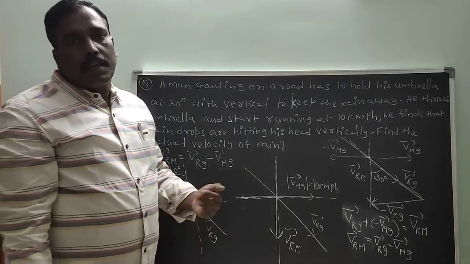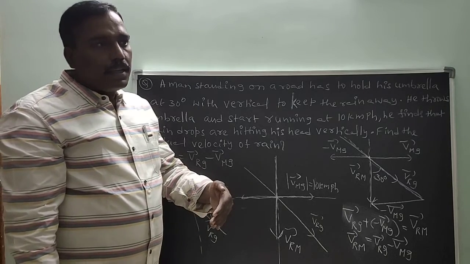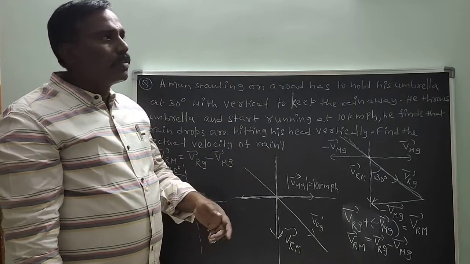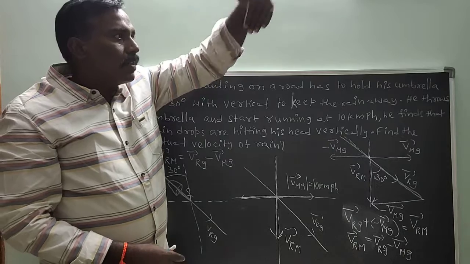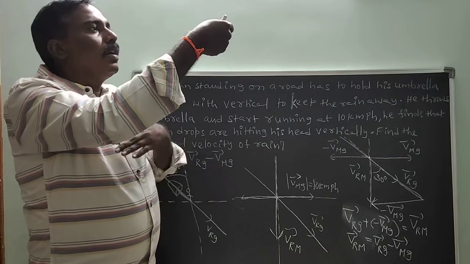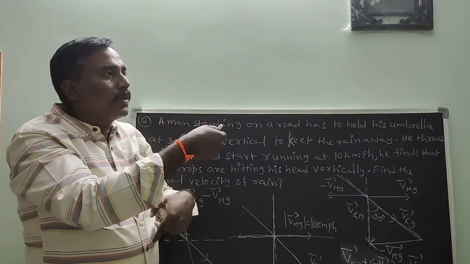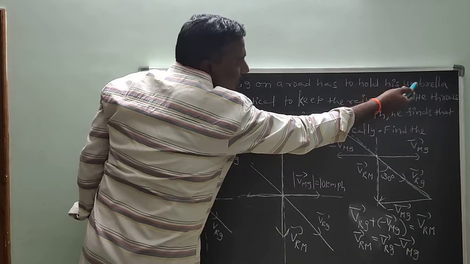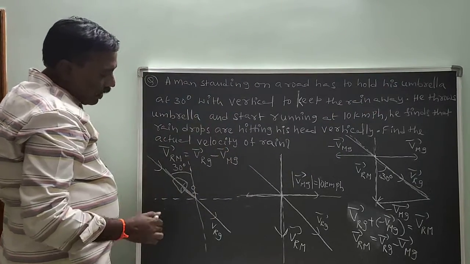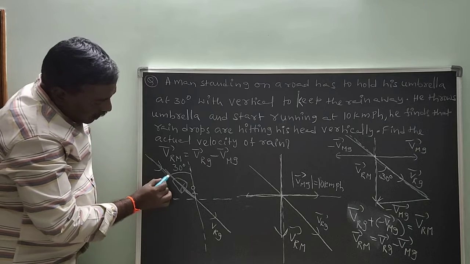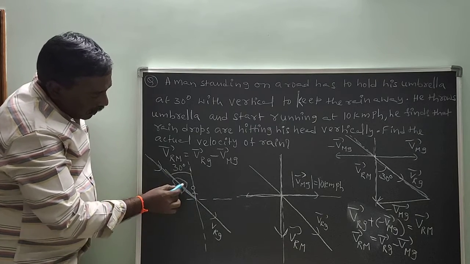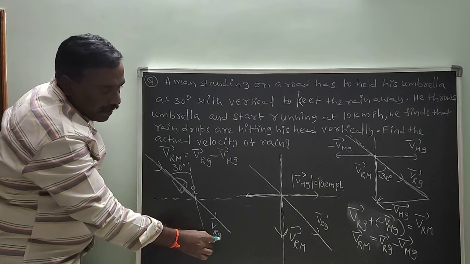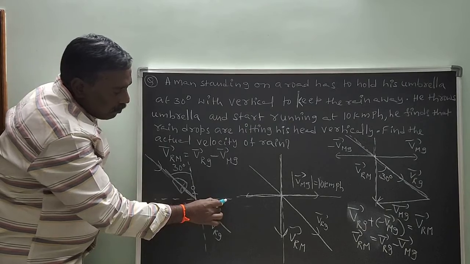Suppose a person is standing in rain or walking in rain, he must place the umbrella in a direction opposite to the rain. Suppose rain is falling in this direction, so the umbrella is held in a direction opposite to the rain with respect to man.